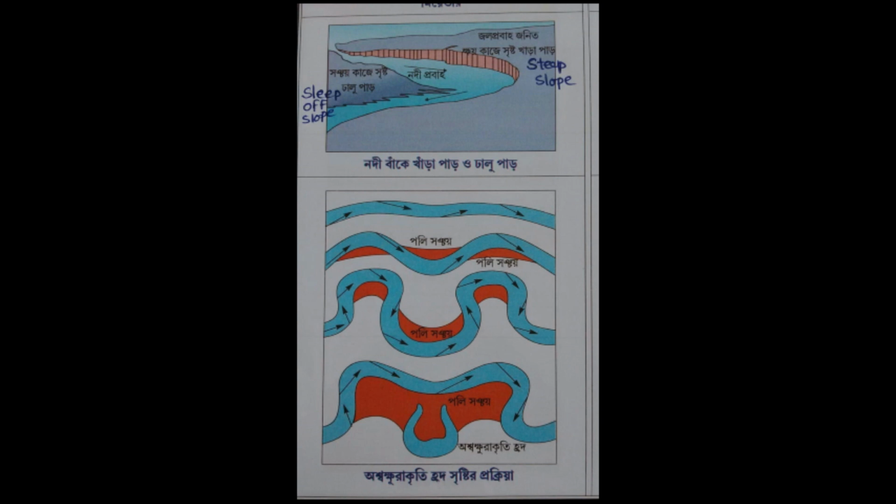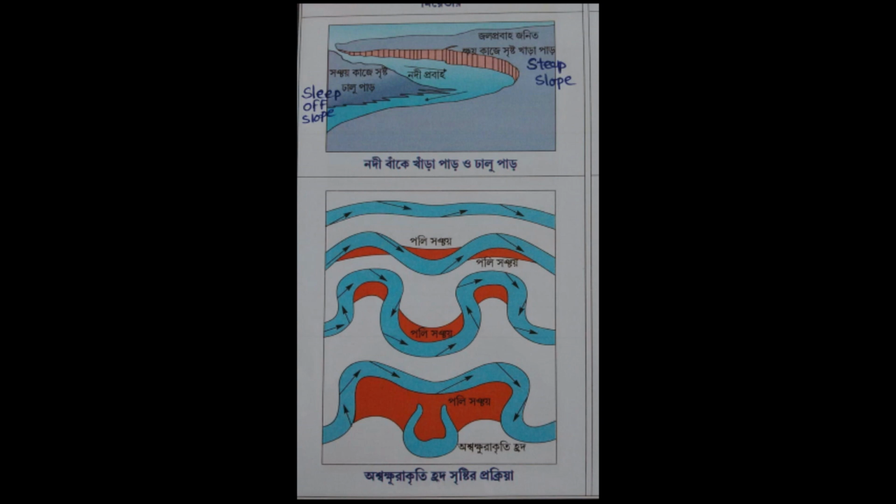This separated part, the meander loop developed by the straightening of the river flow, looks like a horseshoe or crescent shape. This lake is called an Oxbow Lake.